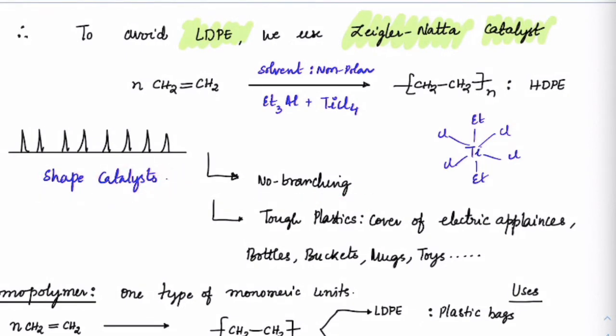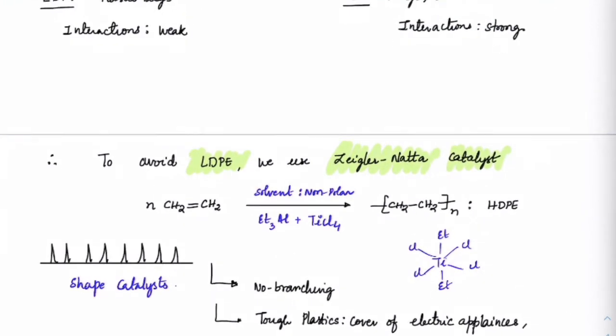Got it? So it will only polymerize straight. So this catalyst is going to help in avoiding any form of branches. So when you do use this catalyst, we will definitely get tough plastics which can be used as the cover for electrical appliances, bottles, buckets, mugs, toys, all of this. Okay. Right. So everybody understand this.